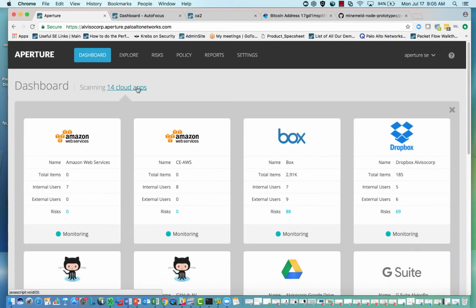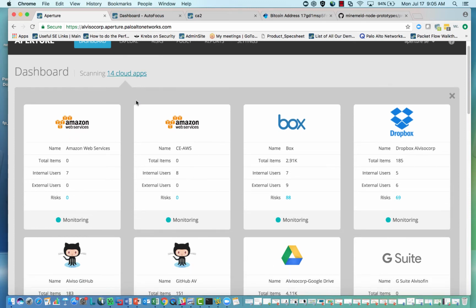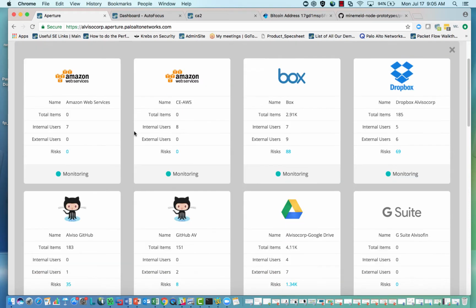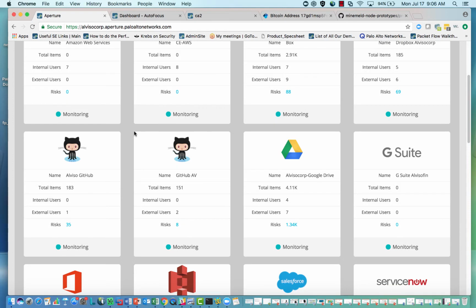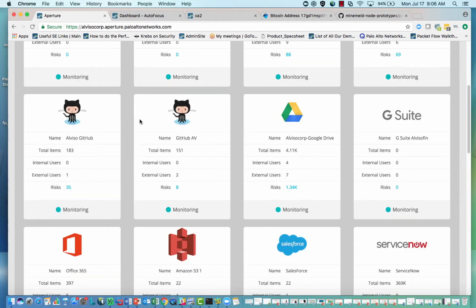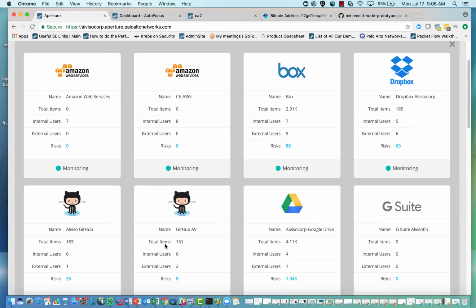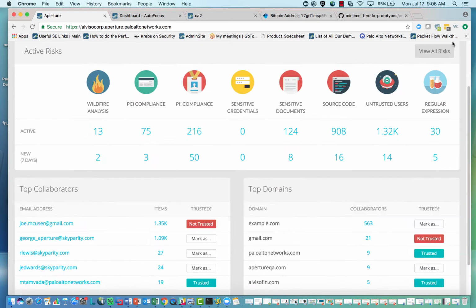If we look at our dashboard, what we can see is that we're looking across all of our SaaS applications. And in this case, we currently have 14, but we're adding more all of the time. And we protect SaaS applications like Box, Dropbox, GitHub, Google Drive, G Suite, all of that. One of the biggest additions that we have, or the ones that are really powerful here, are things like Office 365, and then AWS is a recent addition. We can look at Amazon S3 buckets, which is huge. We can also do EC2 instances and IAM instances as well. So we can look across our entire SaaS application landscape.